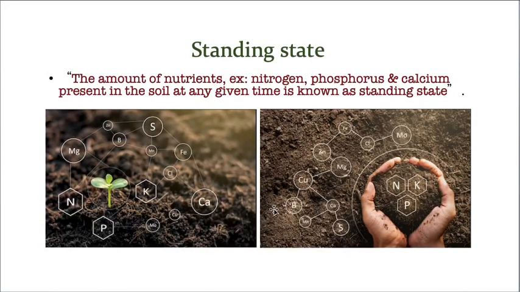See, let us take this as one area. In this area, some nitrogen is there, some potassium is there, some phosphorus is there, some molybdenum is there, some iron is there, some zinc is there, like that. How much amount of these mineral nutrients is present in the given area at the given time is called standing state. Let us take this as a biotic component. Now if you take this biotic component, a plant, to support its growth, the inorganic mineral nutrients present in the soil, and the percentages of individual mineral nutrients present in the given soil, are called standing state.